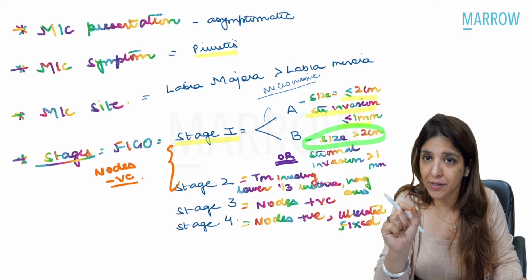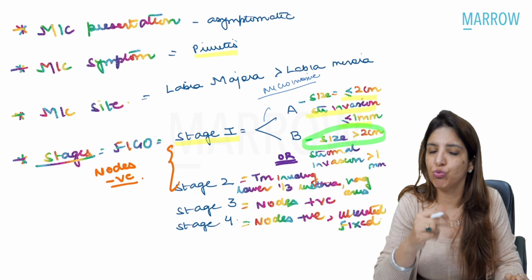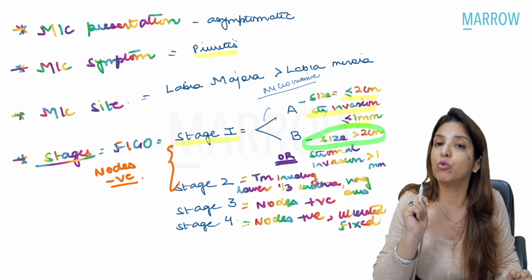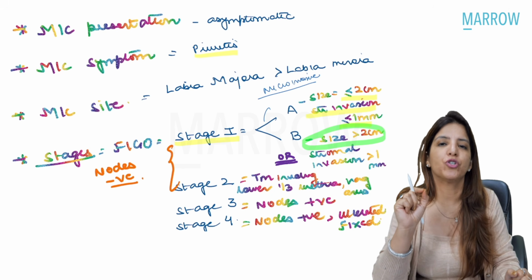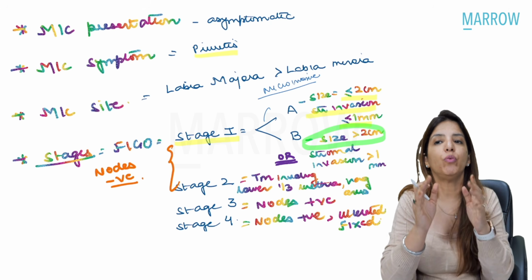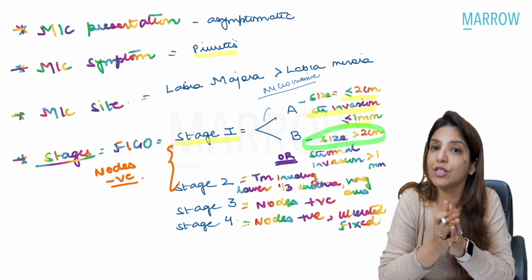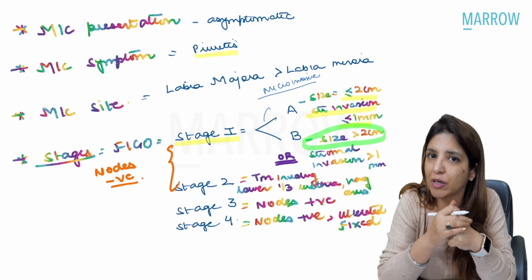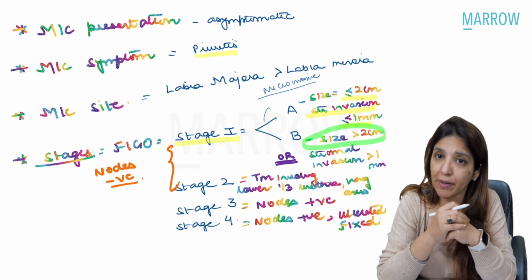Now, please understand. As I said, in stage 1B, it has to be either of the two. Either the size of the tumor becomes more than 2 centimeters or the depth of invasion becomes more than 1 millimeter. Suppose your question says that there is a tumor which is 1.5 centimeters in size and it is 2 millimeters deep. First tell me, in which stage are you going to put this tumor? Now, although the size of the tumor is less than 2 centimeters, the depth of invasion becomes more than 1 millimeter. It is 1.5 millimeters, which is given to you in the question. So this means this tumor you are going to put in stage 1B, right?